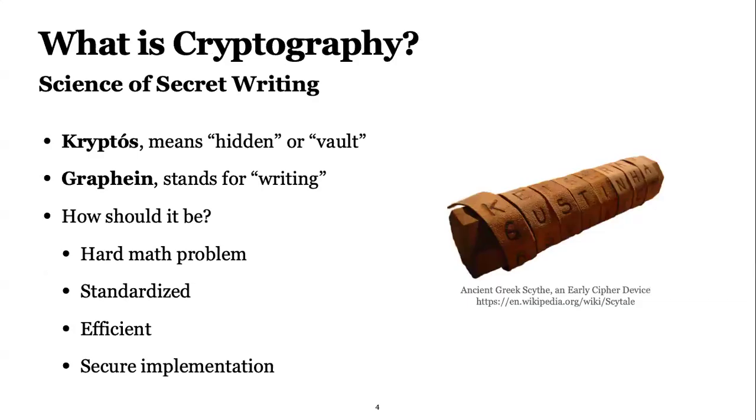So I will roll it back and talk about general cryptography. I'm sure you have already heard this many times, but I want to talk about the digital system way. Cryptography means secret writing. We want to make sure that our data is secure and private, so it is not available to unintended parties. That's why we have cryptographic schemes, and we want them to consist of hard math problems so they are not easily solved by an attacker. We also want them to have standardized and efficient implementations so they can be deployed in real world applications.